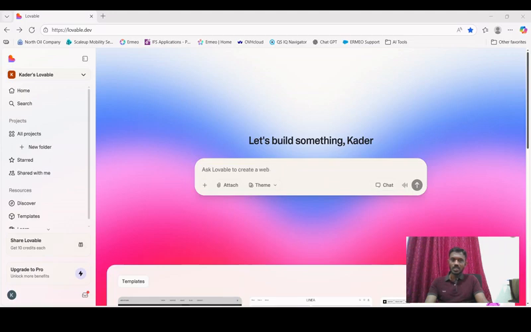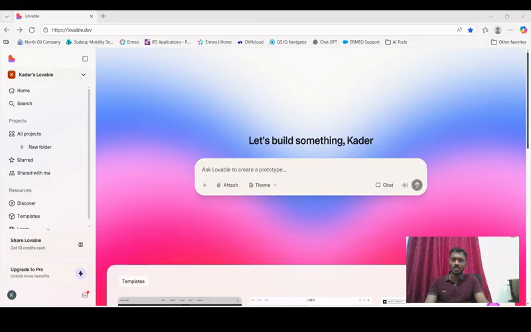Again, Lovable is another awesome IDE which is very popular among a lot of AI developers. It is basically a prompt-based IDE where you can just develop applications, and you can also see the application like in the other IDEs that I showed here. So this is another beautiful tool which you can use for your coding development.